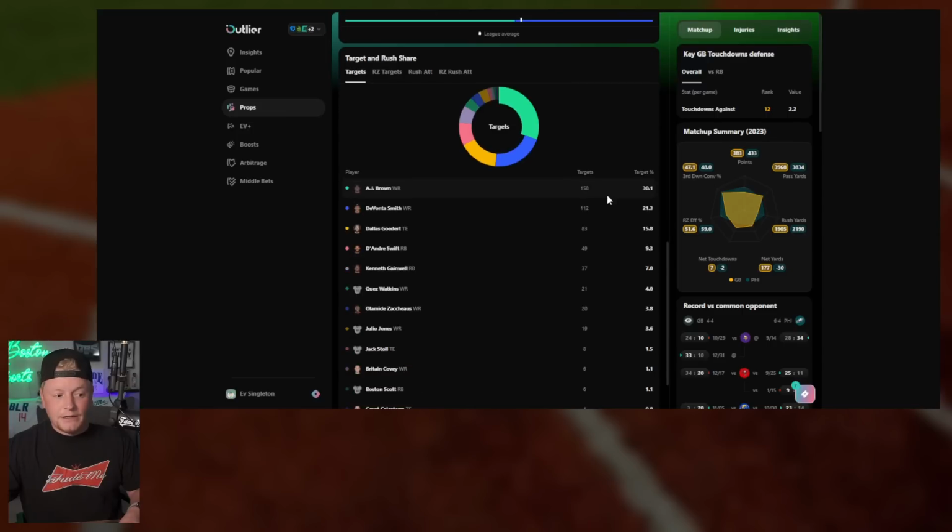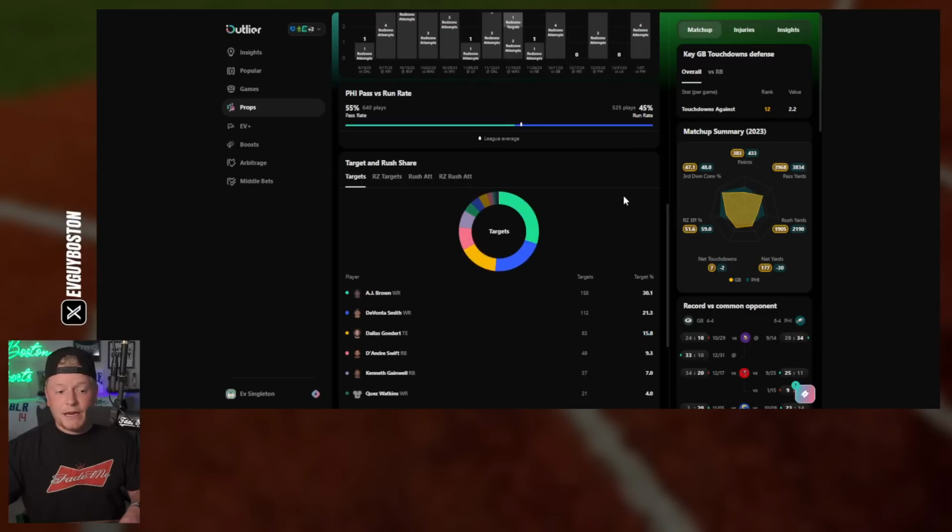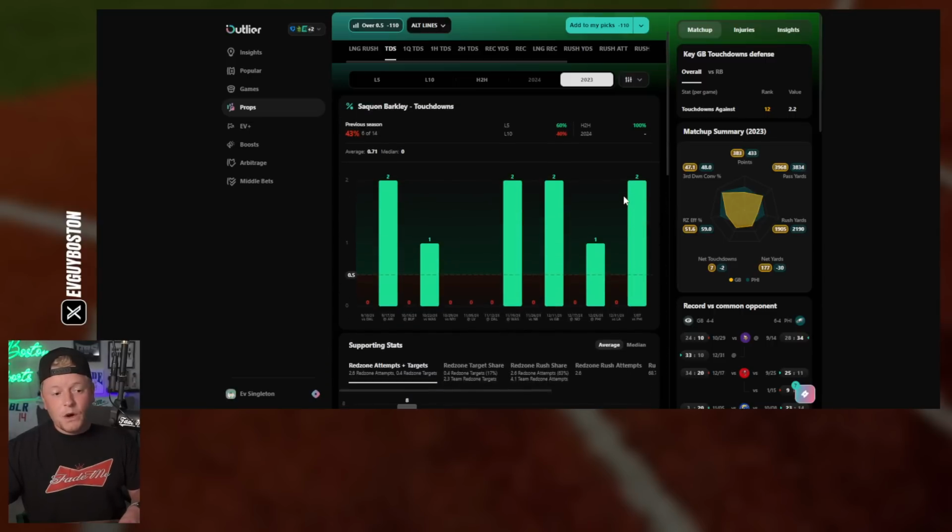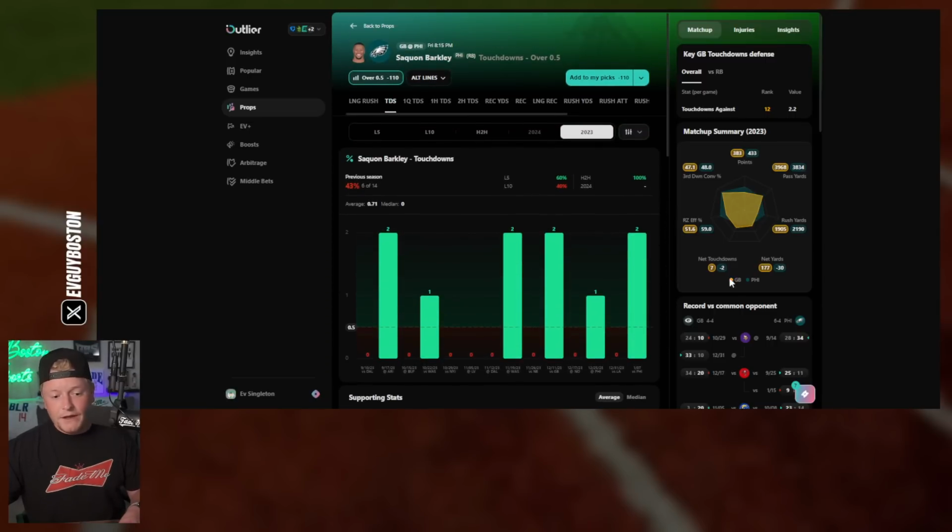That much is obvious here. You can see DeAndre Swift only got 9.3% of the targets, but Kenneth Gainwell was there too. And Saquon Barkley, better than both of these guys. I know there's some Swifties out there, but different Swift. 16.3% of the targets kind of up for grab here. I wouldn't be surprised if he kind of moves his way in there and takes some, I guess, targets from Goddard or something like that, being a guy that can catch out of the backfield. So Saquon, 2.5 receptions. I like that.